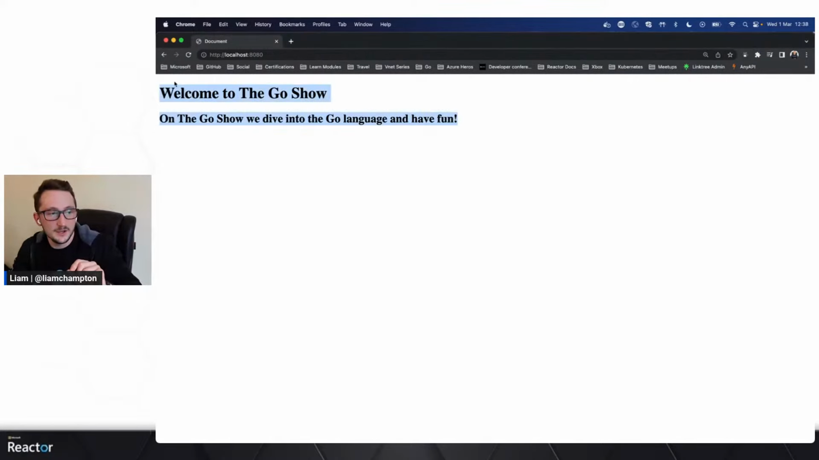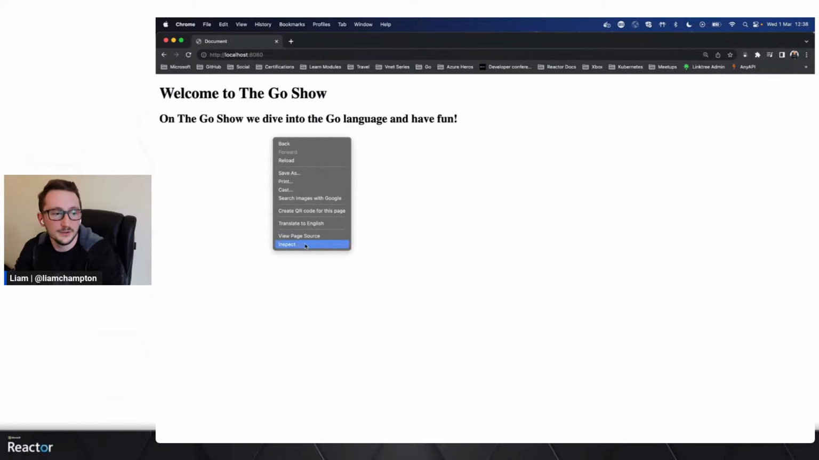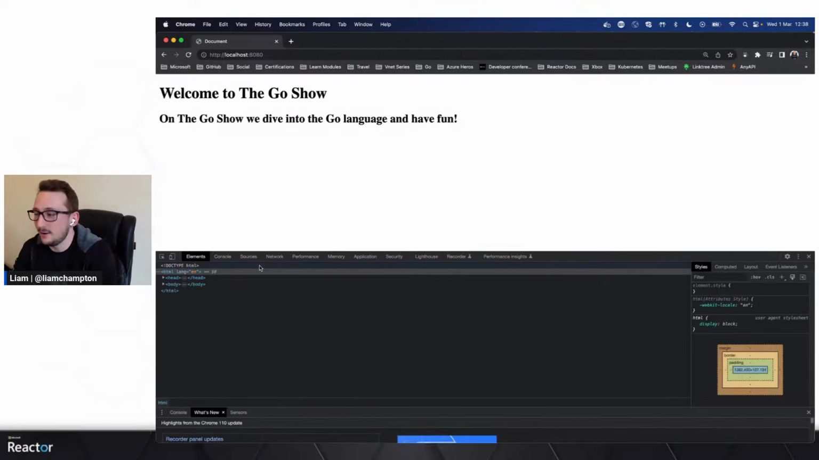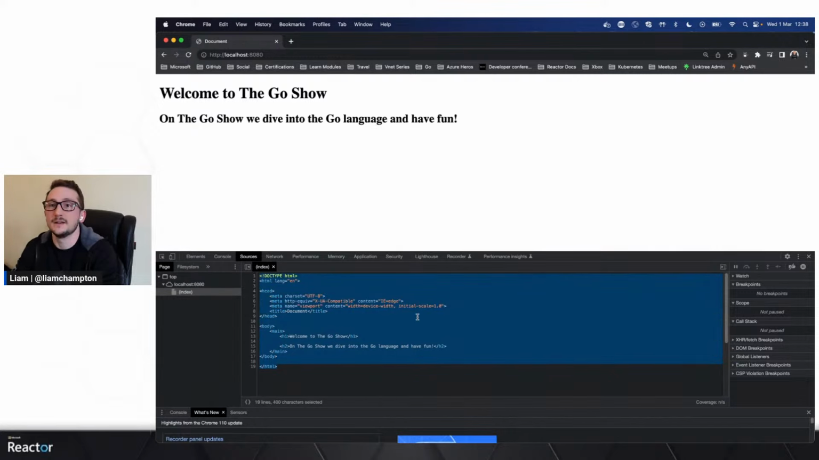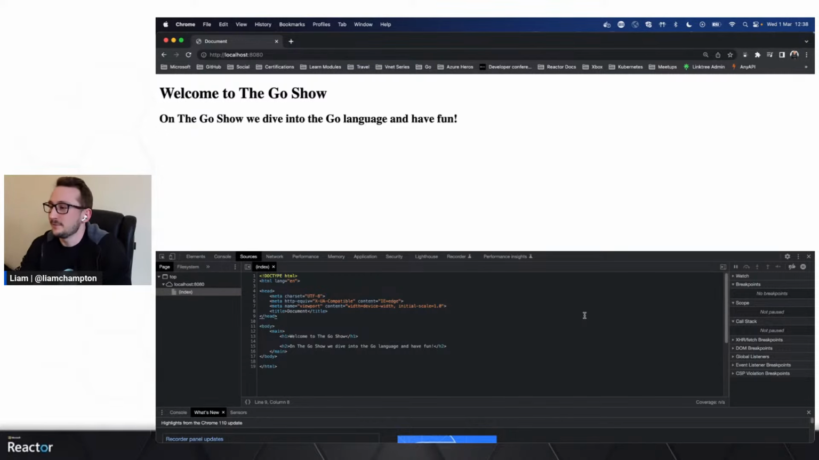And we can see we've got H1 and H2s here. But if I also go into the inspect element, now I appreciate this is going to be super small on the stream. But if I look at sources, we can see the index.html file down here. This has been brought in from the client side. So that's what it's reading. Okay, so the server has pulled it through and is now displaying it. So with that, we can see that you can render HTML with Go using the standard library.